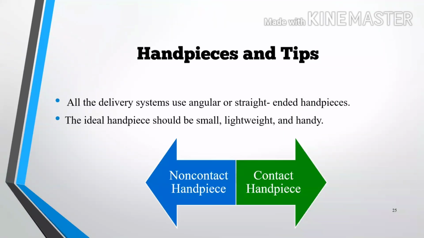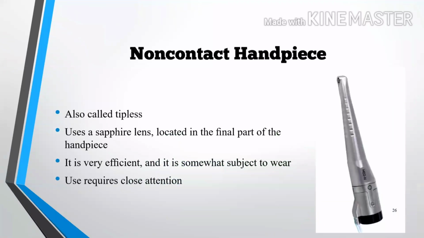The handpiece and tips. All the delivery systems have an angular and straight-ended handpiece. The ideal handpiece should be small, lightweight, and handy. There are two types: non-contact handpiece and contact handpiece. Non-contact handpiece, also known as tipless handpiece, uses a sapphire lens located in the final part of the handpiece. It is very efficient, and it is somewhat subject to wear, and it requires close attention,